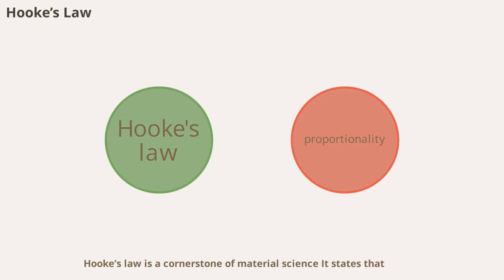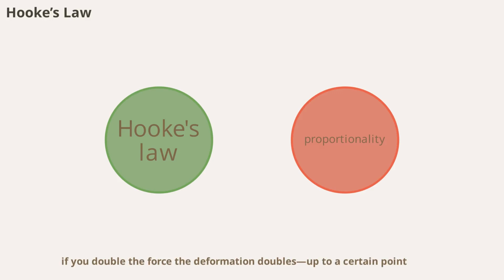Hooke's law is a cornerstone of material science. It states that within the elastic limit, the stress applied to a material is directly proportional to the resulting strain. In simple terms, if you double the force, the deformation doubles up to a certain point. This linear relationship is why springs and elastic bands behave predictably, and it's the basis for many engineering calculations.